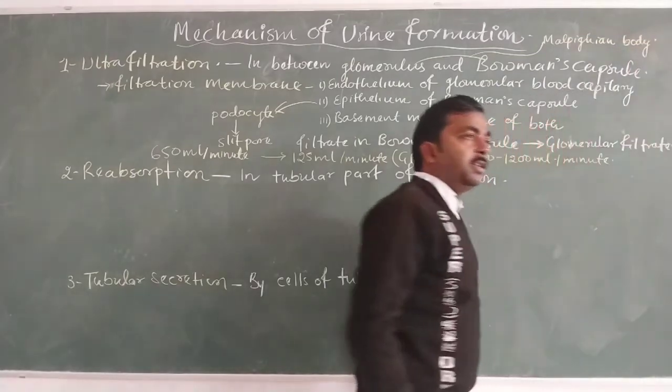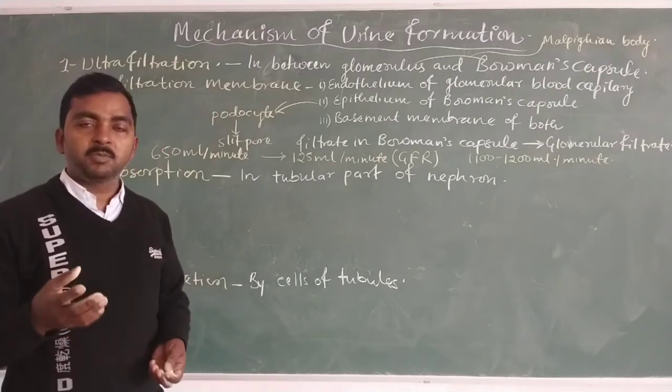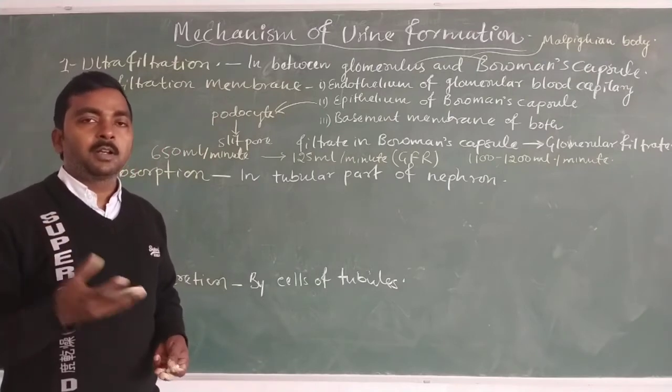So the Malpighian body is the part of the nephron which is responsible for the ultrafiltration process.